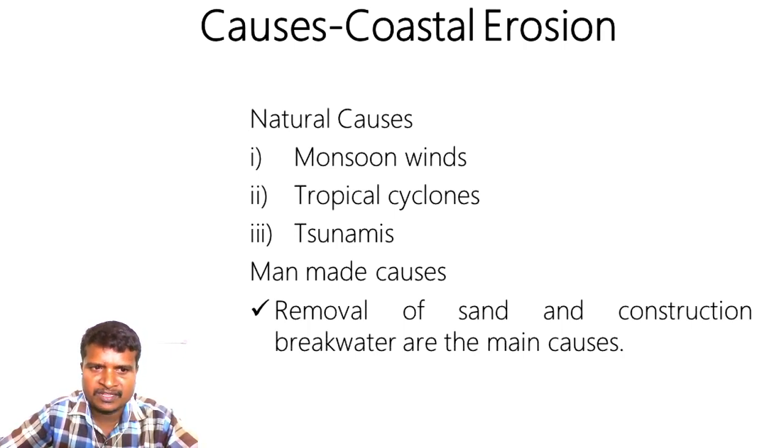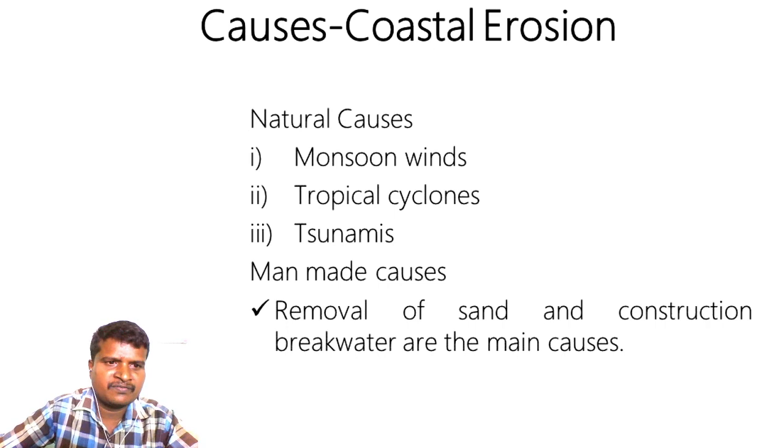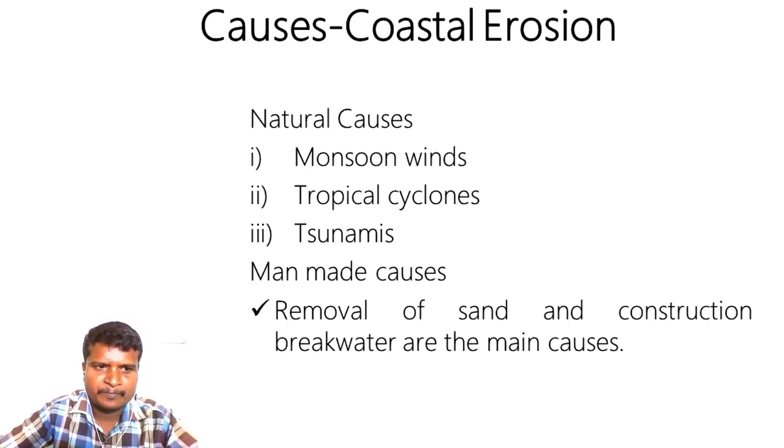You need to remember one thing: tropical cyclones take place during the northeast monsoon season, which affects the east coast of India. Then the southwest monsoon affects the west coast of India and causes coastal erosion. Both the southwest monsoon as well as tropical cyclones cause coastal erosion in India.